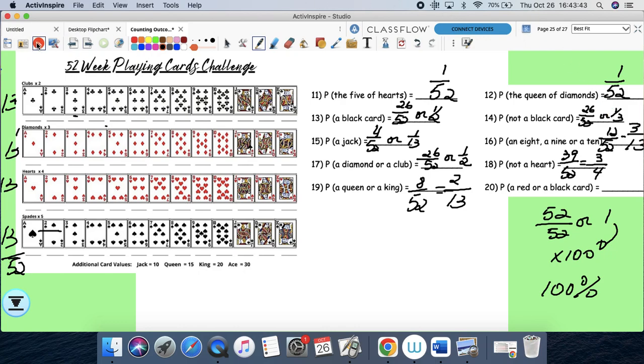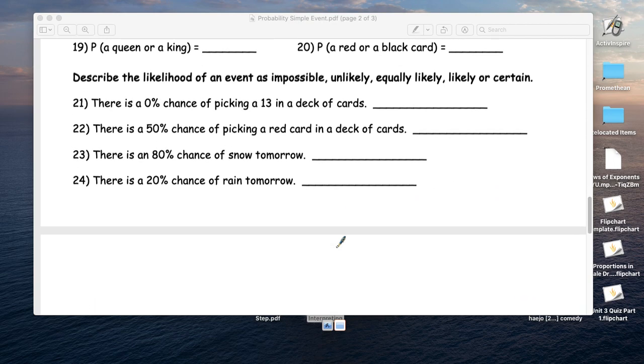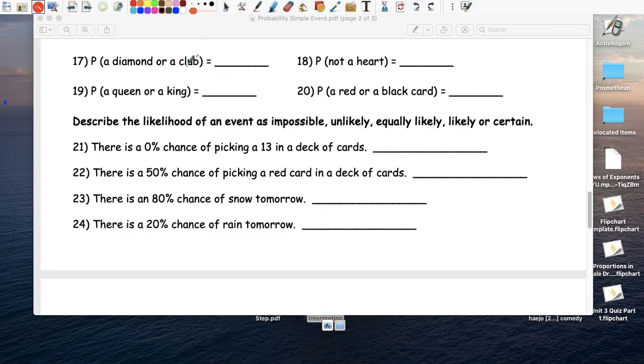Okay, that was your small assignment for tonight. Let me just double check. Yep, I think that's it. No, there's more, sorry. There's one part here at the bottom. So we're going to use the words impossible, unlikely, as likely as not, or equally likely. That's a little bit different, but it means the same thing.